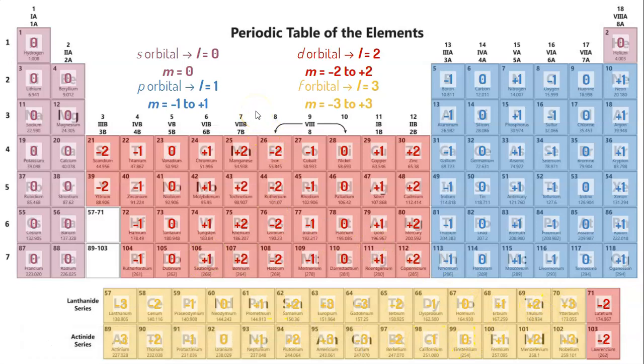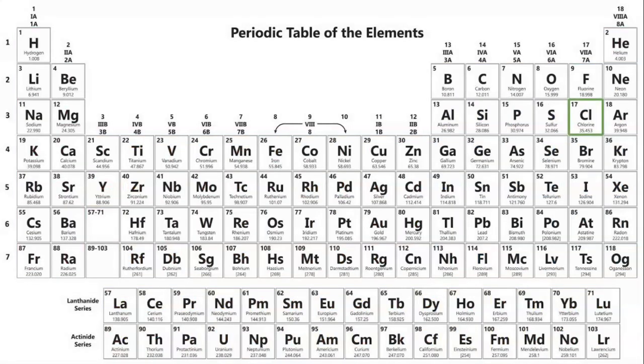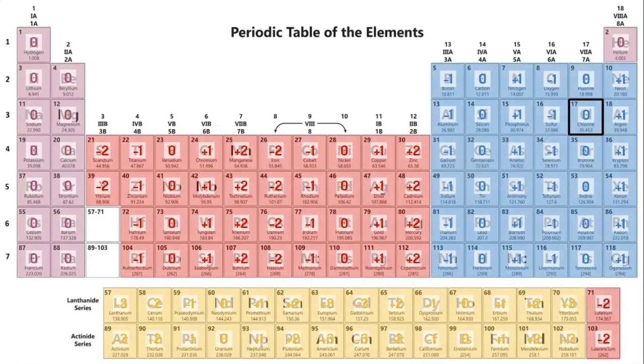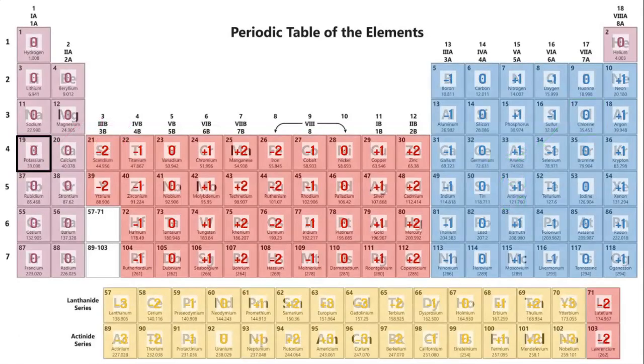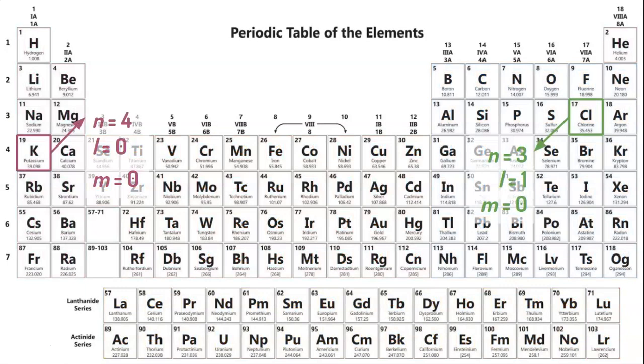Okay, so let's put these ideas of your M quantum numbers into examples. Now, going back to chlorine, we know chlorine has N value of 3 and an L value of 1. So looking at where chlorine is on the periodic table, it says that our M is going to be 0, so our M is 0. Then potassium, we know potassium has an N of 4 and an L of 0. Well, potassium looks like it's in the S block. We know M's are zeros, so our M is 0.